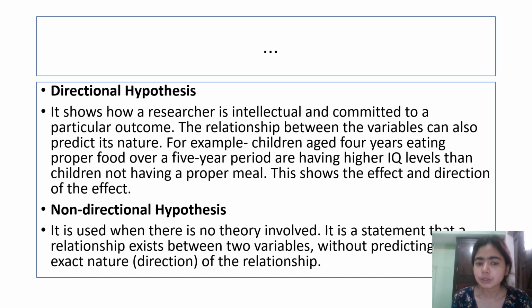A directional hypothesis shows how a researcher is intellectual and committed to a particular outcome. The relationship between the variables can also predict its future. For example, children aged 4 years eating proper food over a period have higher IQ levels than children not having a proper meal.